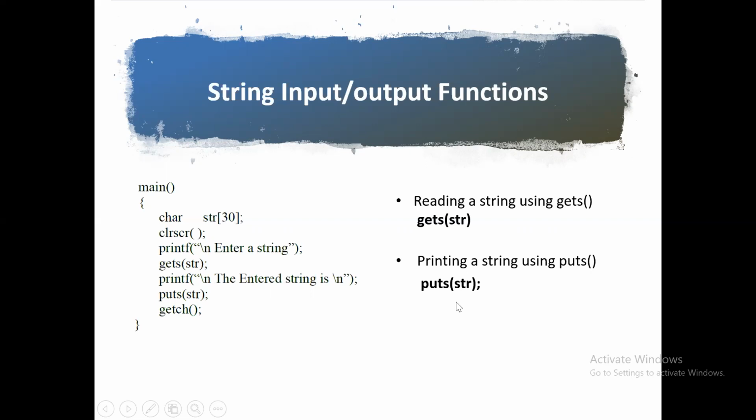Please, one thing you need to remember with respect to puts: in addition to printing a string, it also prints the newline character. It's going to give the effect of printing the entire line. This is the thing you need to remember with respect to puts. This is the code snippet for reading and printing a string. gets(str) is going to read the string, and puts(str) is going to print the string.